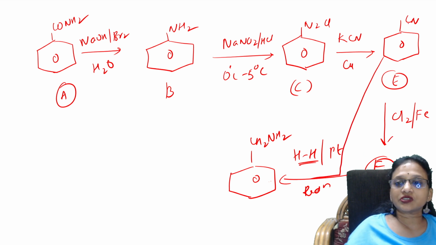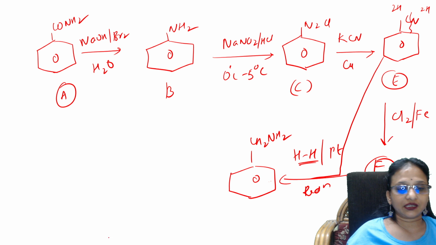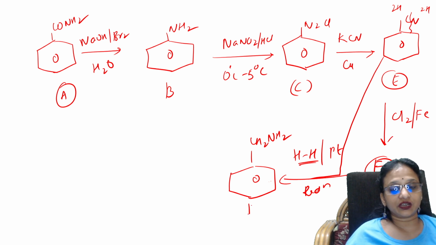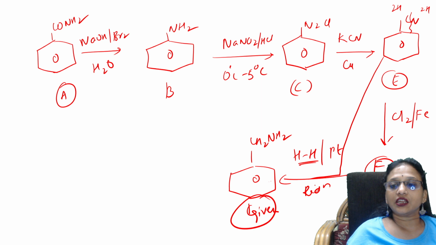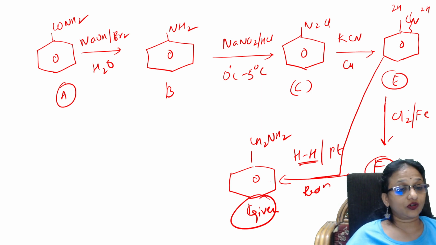See, students, when you break this group, you'll have 2 hydrogens here, 2 hydrogens here. So it becomes a primary amine. That means your E is getting converted to the F part, the molecule which is given. Now the F part is left. Now you only tell me, cyano group on chlorination, what is this F part?